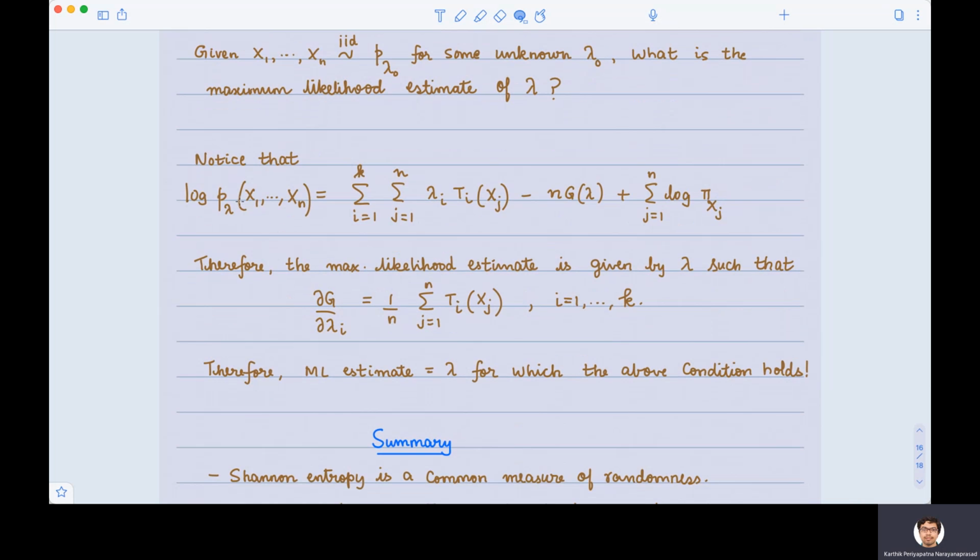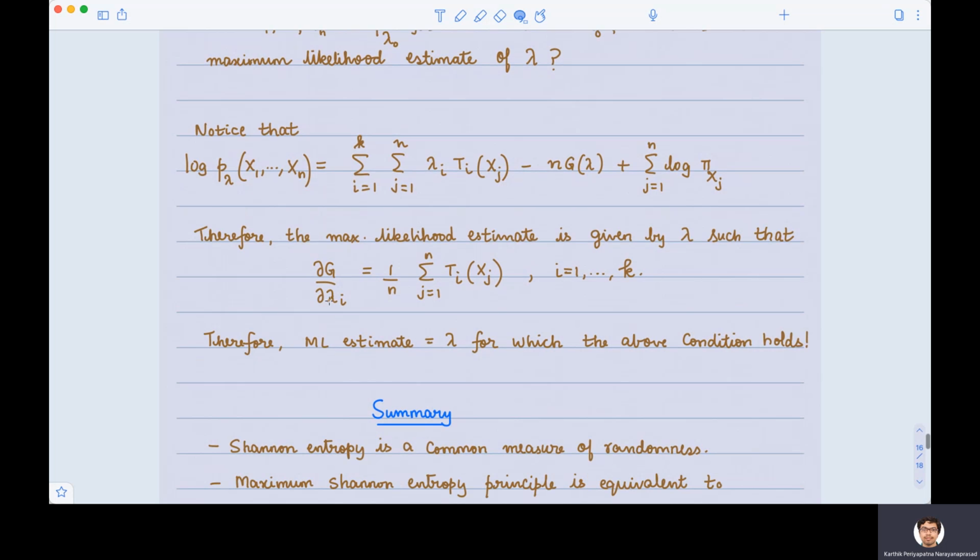Therefore, if we want to find the maximum likelihood expression, we just have to maximize this particular quantity over all the lambda. Maximizing and finding the lambda which maximizes this logarithm of p lambda is simply taking the derivative of this expression and setting it equal to 0. So let's take partial derivatives and set it equal to 0.